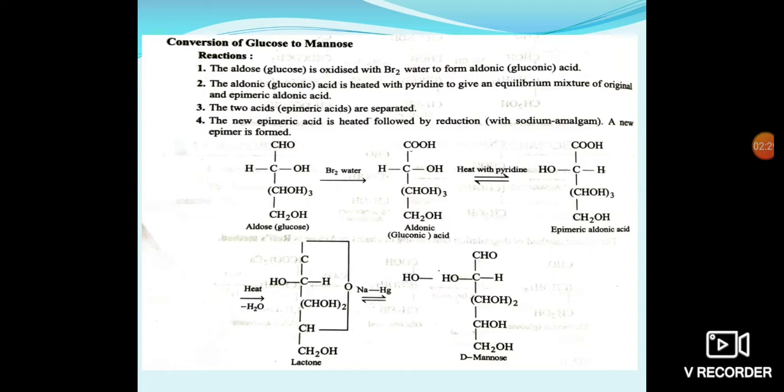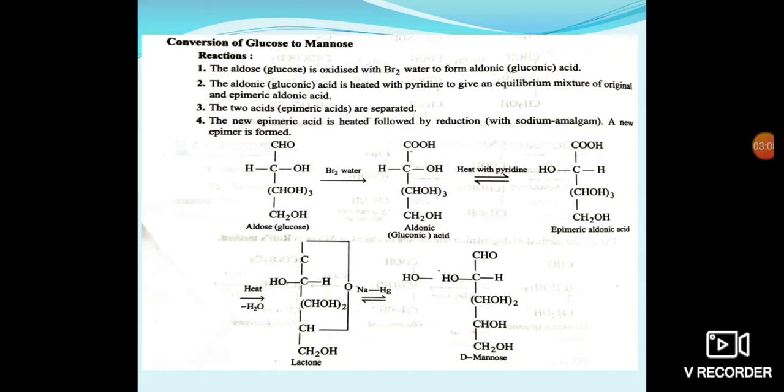Then the gluconic acid is heated with pyridine, and it is converted into the epimeric aldonic acid. On further heating, it loses one water molecule and forms a lactone.